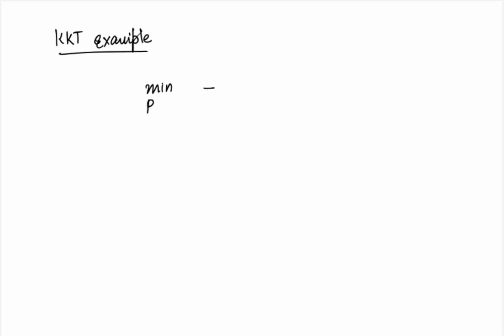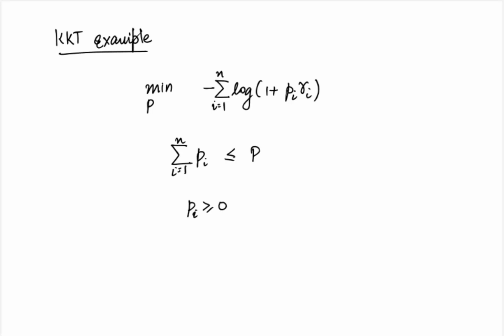Minimize minus the sum over i from 1 to n of log(1 + p_i γ_i), subject to the sum over i from 1 to n of p_i less than or equal to capital P, and p_i greater than or equal to 0 for all i. In this problem, the γ_i's are all positive and P is a positive number. This problem arises in communications and is known as the water filling problem.